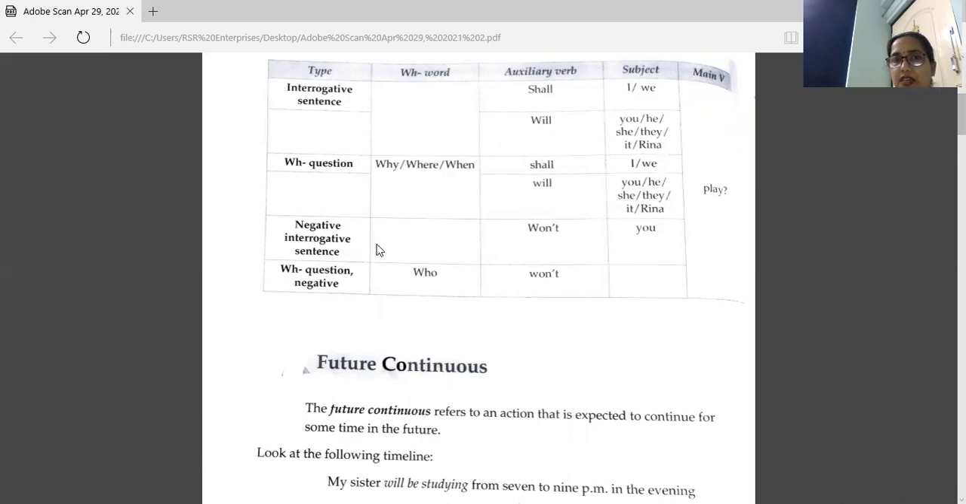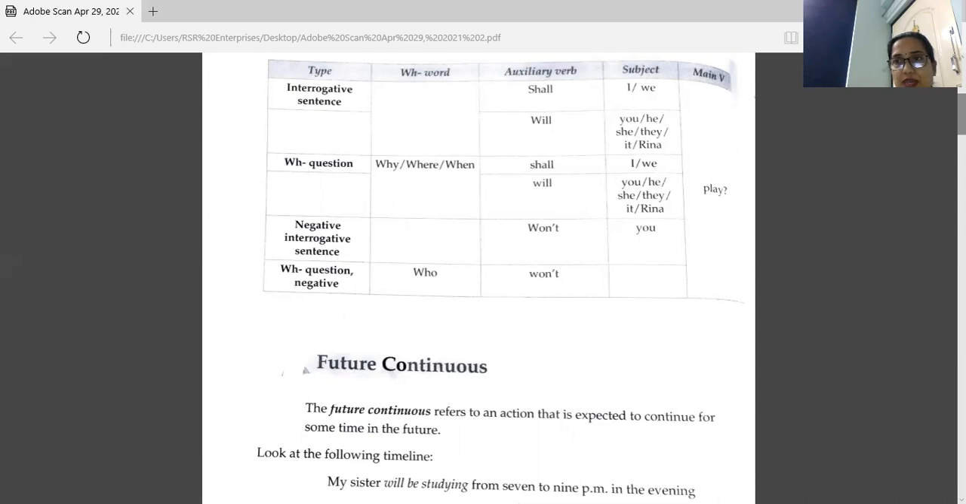The negative interrogative sentence. That is will not, and it's written won't. This is a contraction of will not. Won't you play? Negative interrogative sentence without WH word. And now with WH word, interrogative, who won't play? So these are the structures of different sentences in simple future.